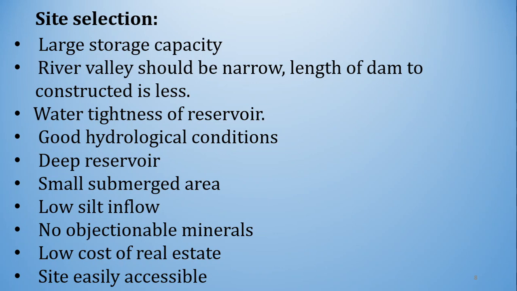Then small submerged area. Whenever we construct a dam and it results in a reservoir, it submerges some area. Means what? The locality is affected. The people residing over there have to be shifted. So the quantum of submerged area should be less, so as to avoid the loss of properties. Then low silt inflow.